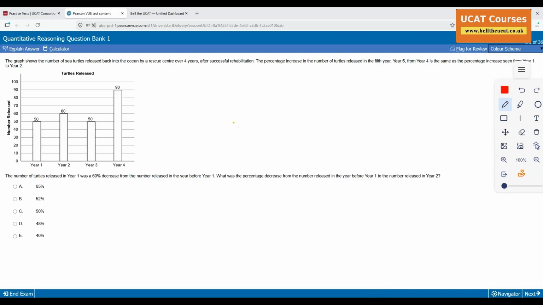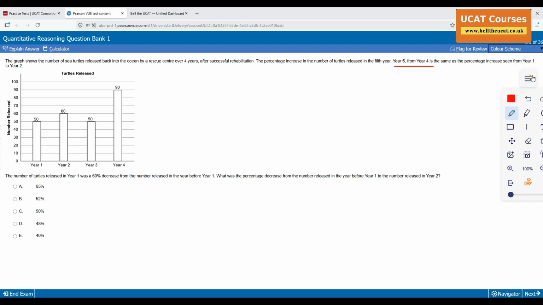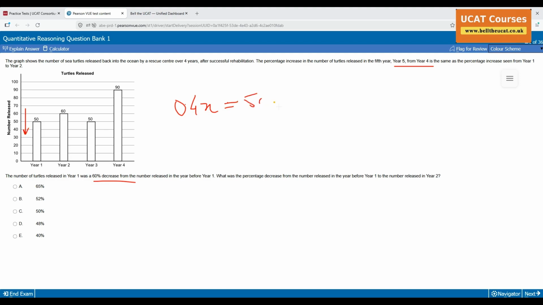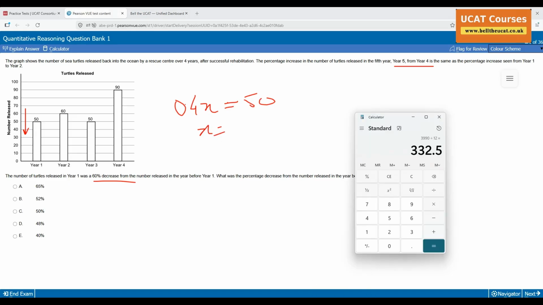The first idea would be, let's see, the percentage increase between year 1 and year 2. The number of totals released in year 1 was a 60% decrease. 60% decrease means 0.4. So I've got 0.4x. I need to know how much was here just before year 1. So I have 0.4x equal to 50. x is equal to 50 divided by 0.4. Most likely, it looks like 125. So I've got 125 here.